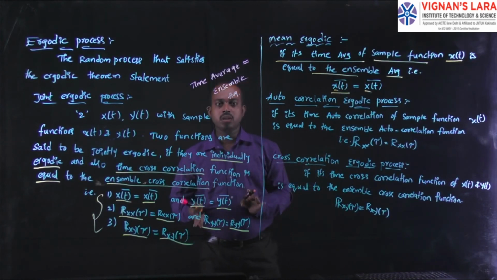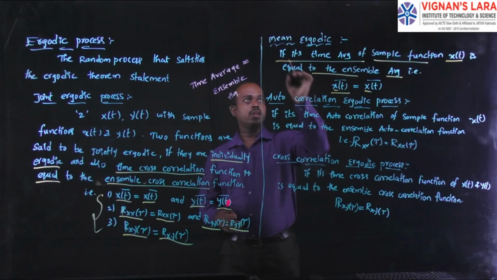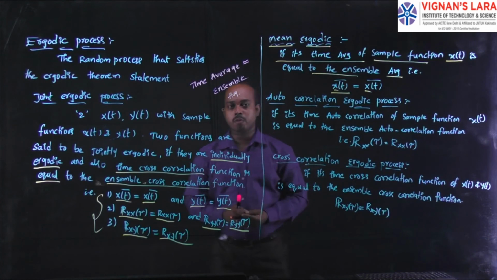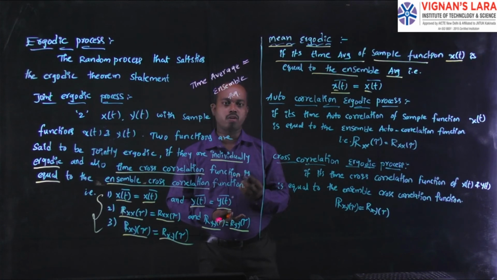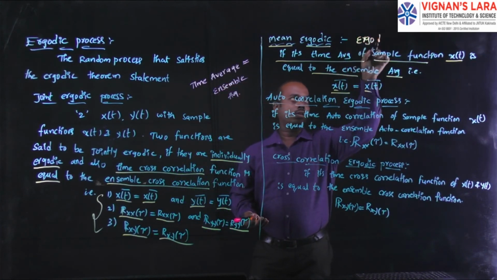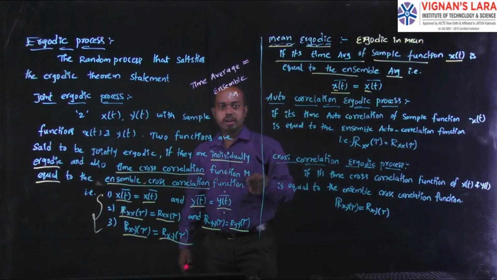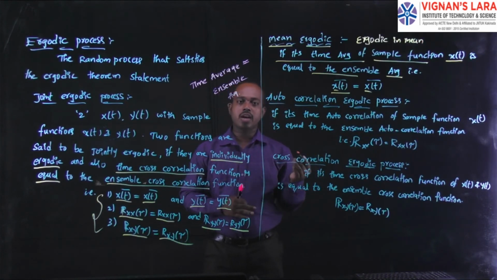But you can remember the time function mean value is equivalent to its expected value. We call this a mean ergodic process, or ergodic in mean. If its time average is equivalent to its ensemble average value, we can call it mean ergodic.